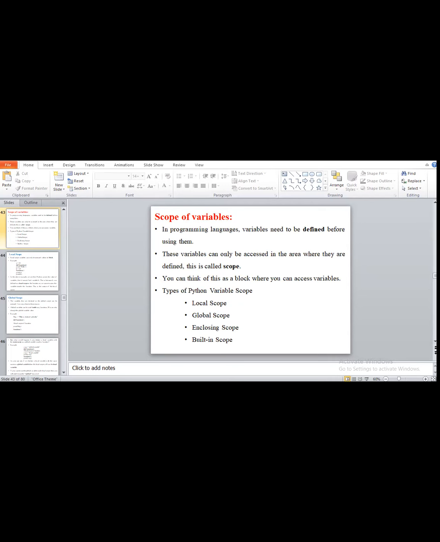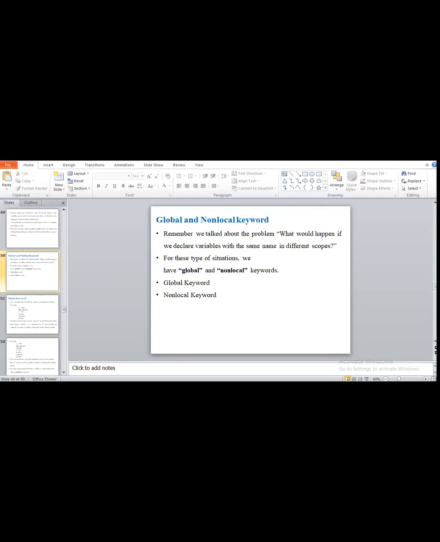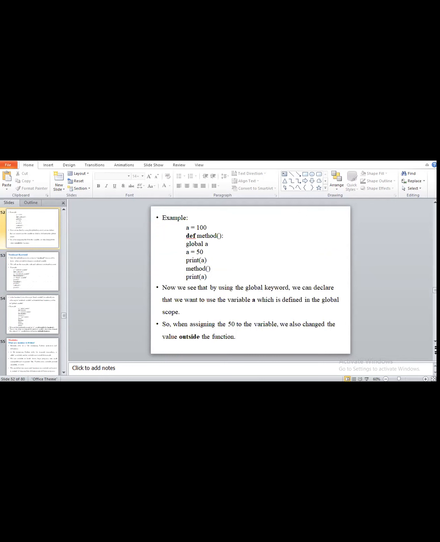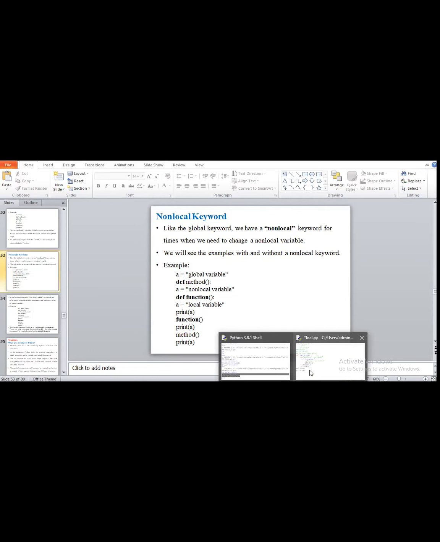Yes, any point? Ma'am, non-local variable, ma'am. Okay, repeat that: non-local variable or non-local variable keyword. Okay, the non-local keyword.